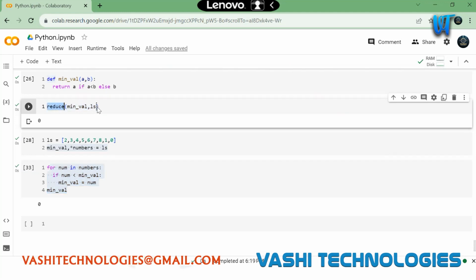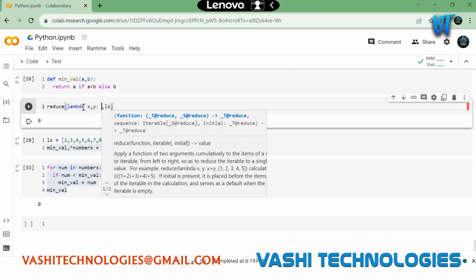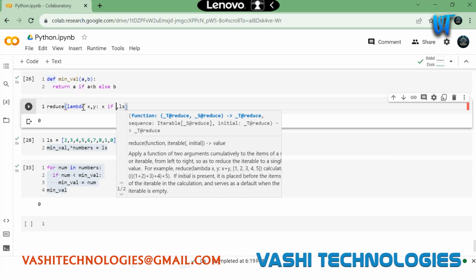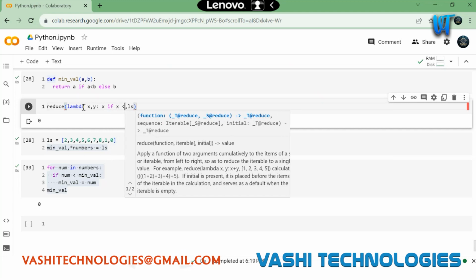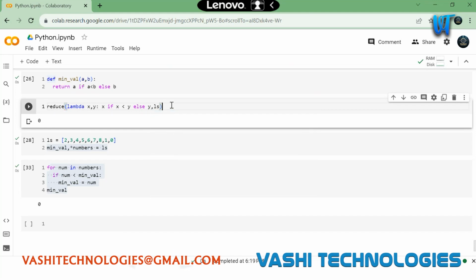We can also apply a lambda function instead of this minval here. We take lambda x comma y: x if x is less than y else y. I can also perform the same operation here using lambda.